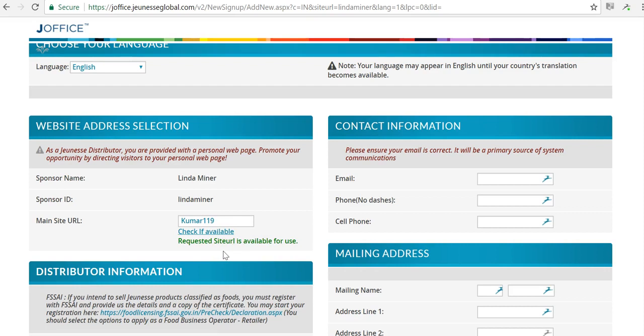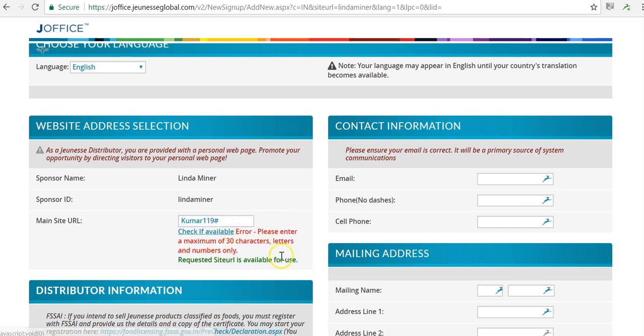So just try to keep the name short so that it's easy for people to remember, and you can use a combination of letters and numbers, but you cannot use special symbols. Okay, only letters and numbers are available.